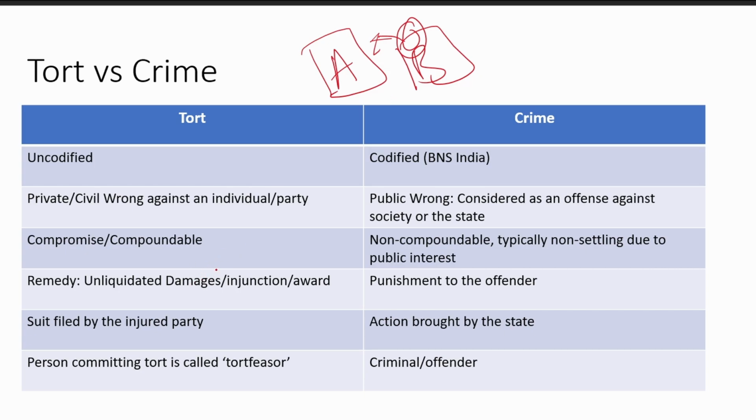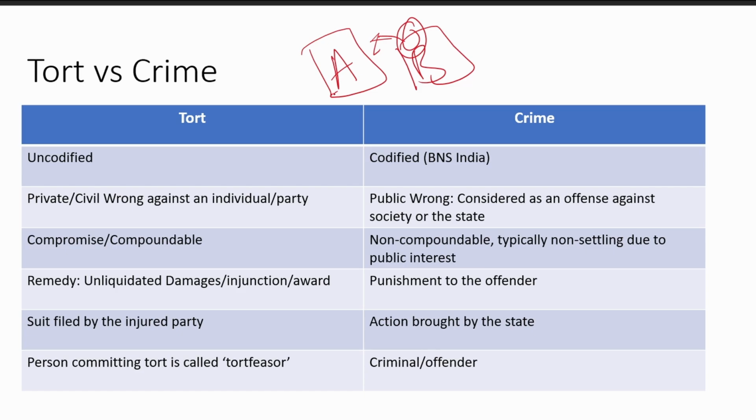Unliquidated damages. We have briefly discussed this before. In torts, the remedy is to compensate the victim and also to prevent any further harm. In crimes, the goal is to punish the offender, mostly with imprisonment or even a fine. Since tort is a private wrong, where only the specific party has been harmed, they are the ones who can file a suit against the other party.